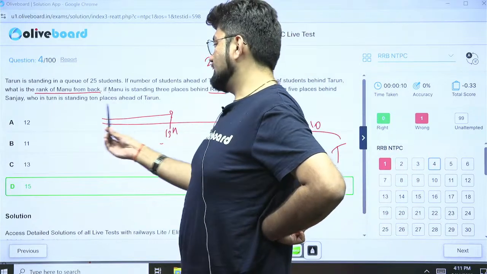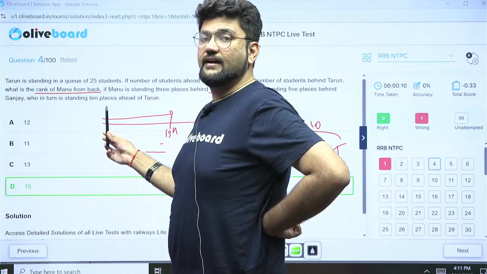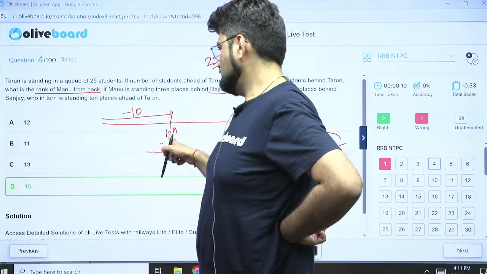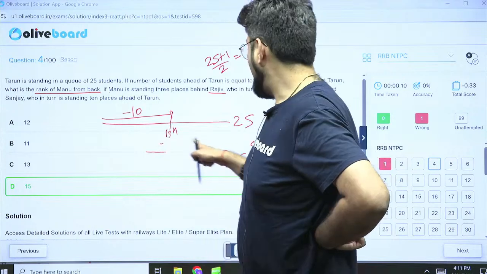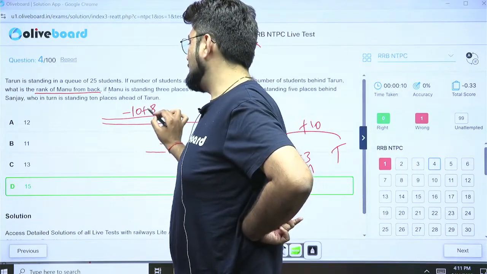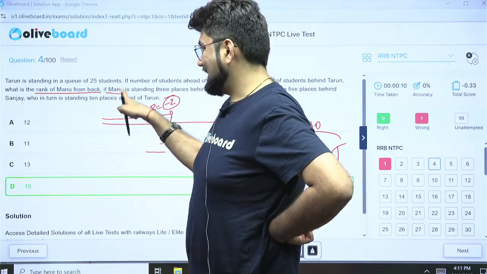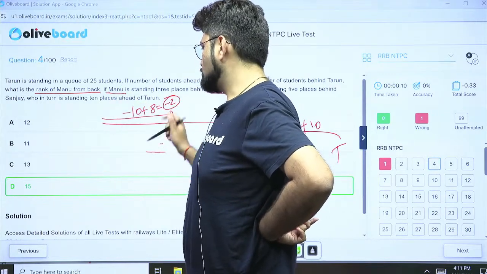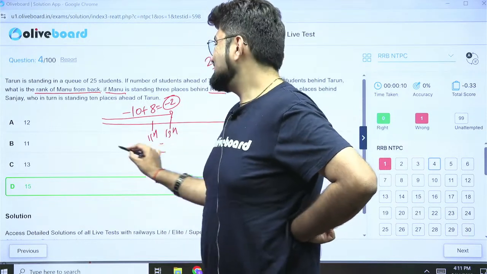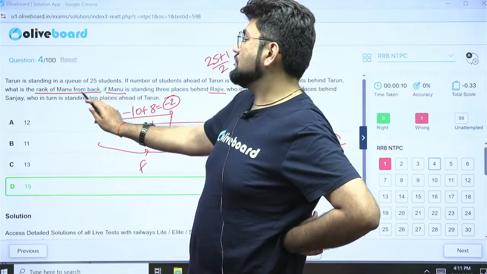Ahead of Tarun means if Tarun in a line is standing at the 13th position, Sanjay is standing 10 places ahead. So he's standing at the 3rd position. So basically you just subtract 10 from his position. And they are standing 5 and 3 behind them. So that is plus 8. You add it here, you get minus 2 as your final answer. So what is Manu's direct rank? 13 minus 2 will give you 11. So Manu is standing 11th in the queue from the front.